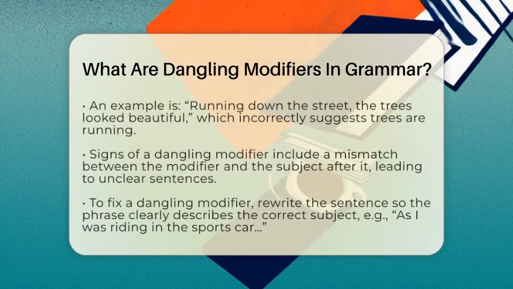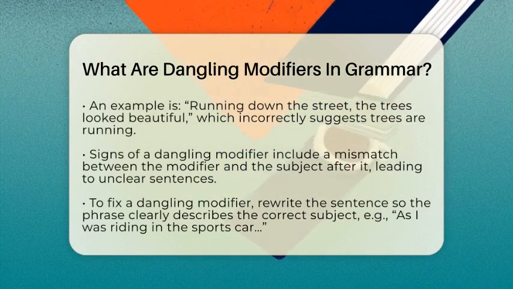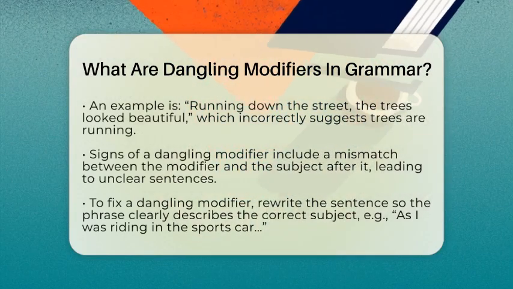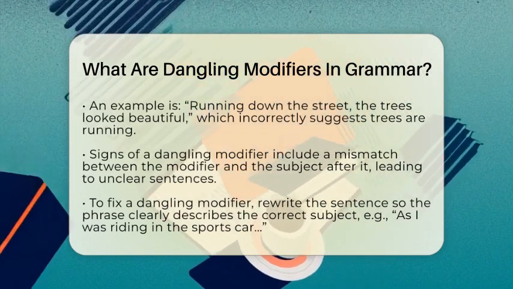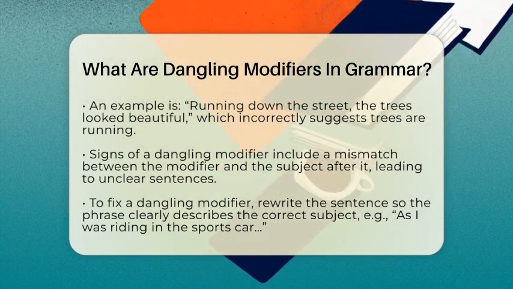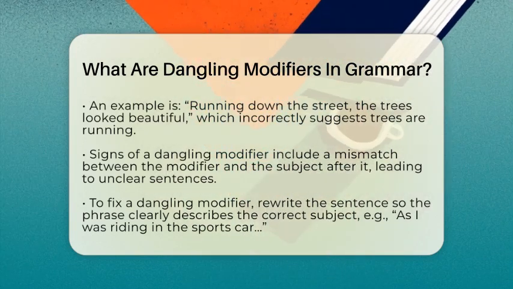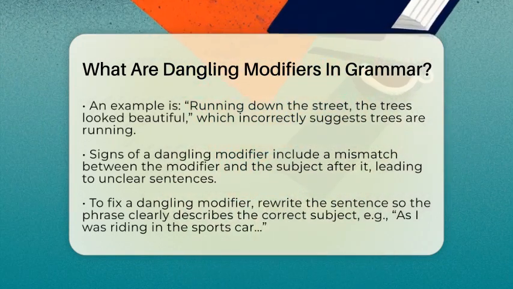Most dangling modifiers show up at the start of sentences. They often come as participial phrases, which start with a verb ending in -ing or -ed. For example, if you say, "Running down the street, the trees looked beautiful," it sounds like the trees are running. But what you really mean is that you are running down the street. The phrase "running down the street" is supposed to describe you, but it's not clear because it's placed right before